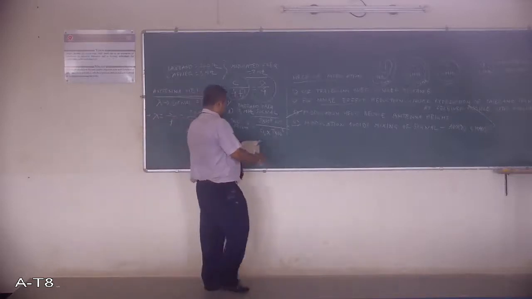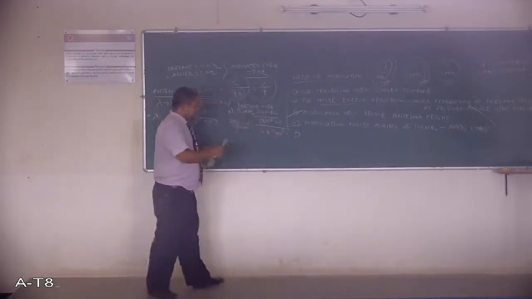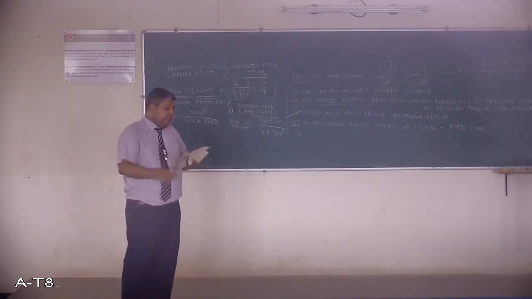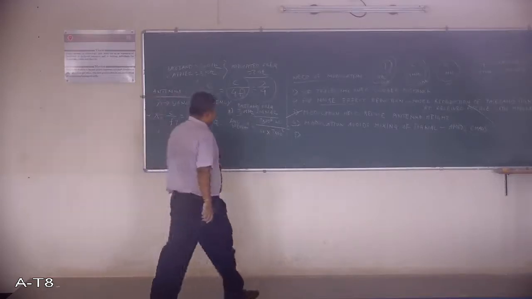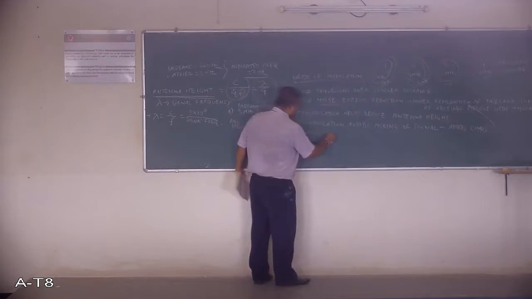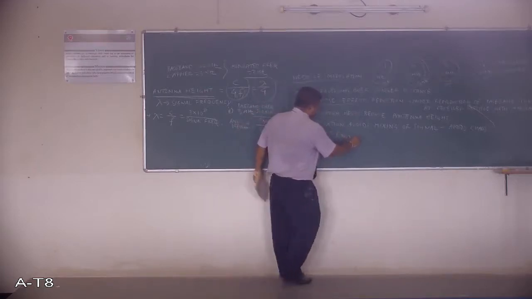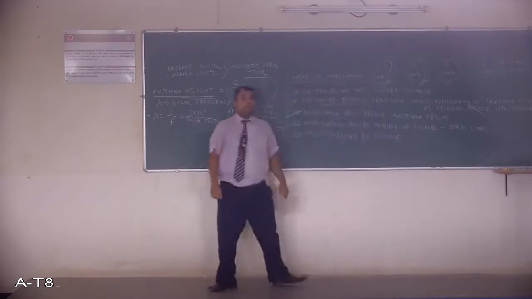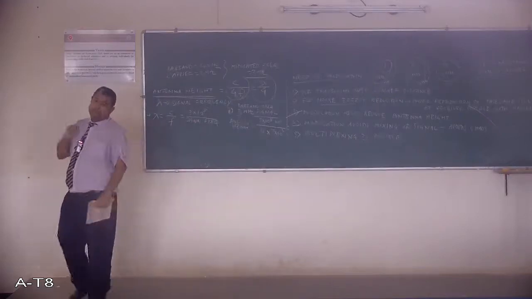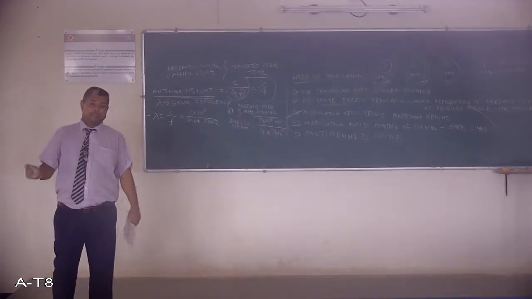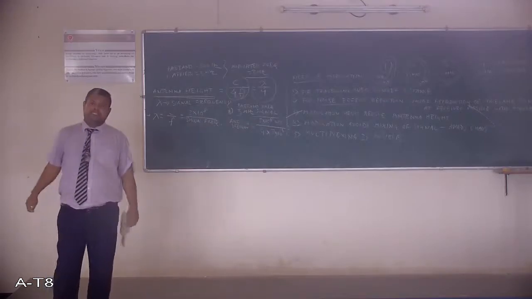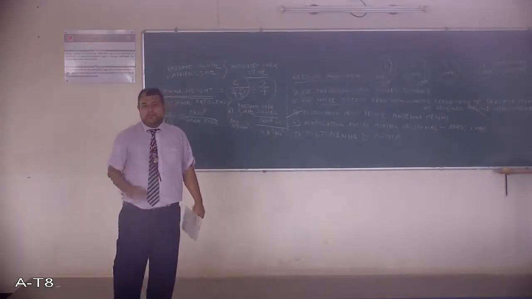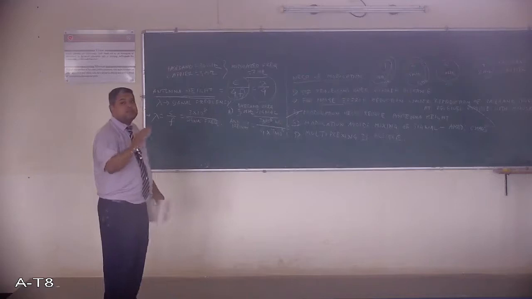Last point, point number 5: it increases the range of communication, and multiplexing is possible. That is another very important thing. This is called multiplexing. Multiplexing is possible and modulation helps that. So what is meant by multiplexing? Multiplexing is nothing but sending many signals over a single channel simultaneously. The same channel can be used to transmit many signals.